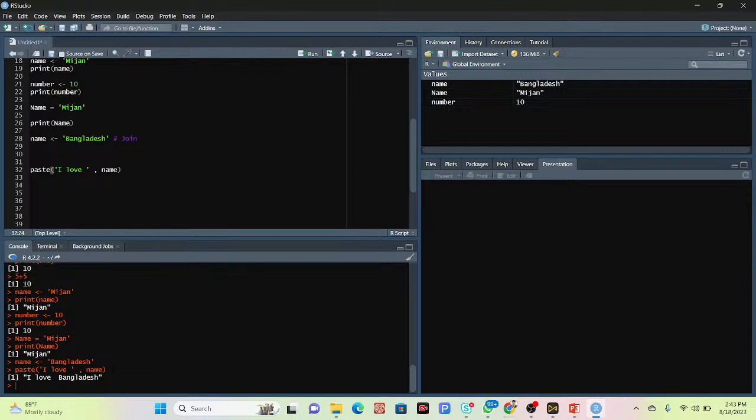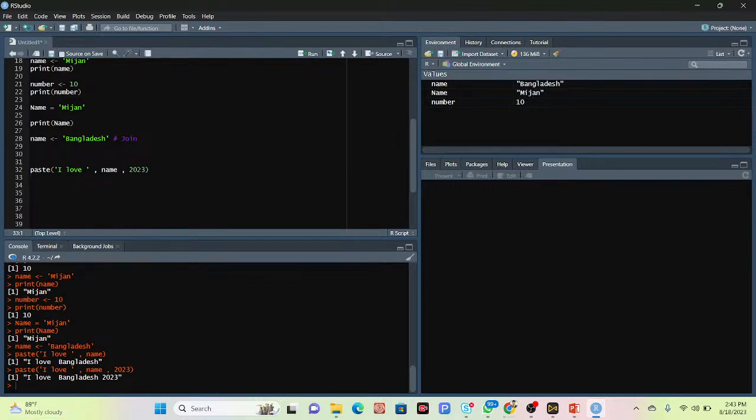Or if I want to join, for example, I love Bangladesh 2023, I can join that. Yes, you can also do that. Suppose I take another variable, or if you want, you can also use the comma sign here and put 2023. Then click run, and you can see I get the result.